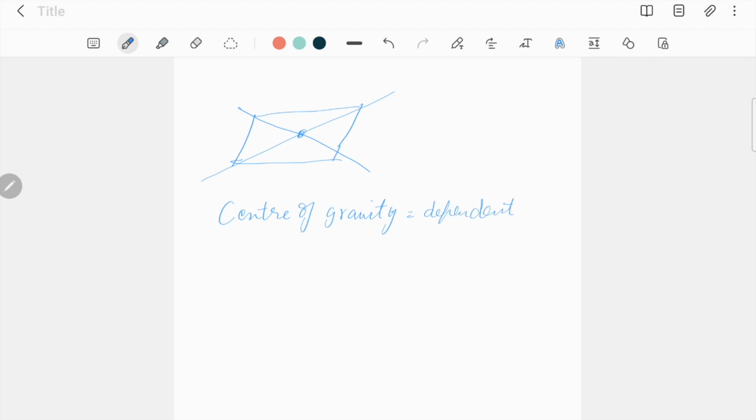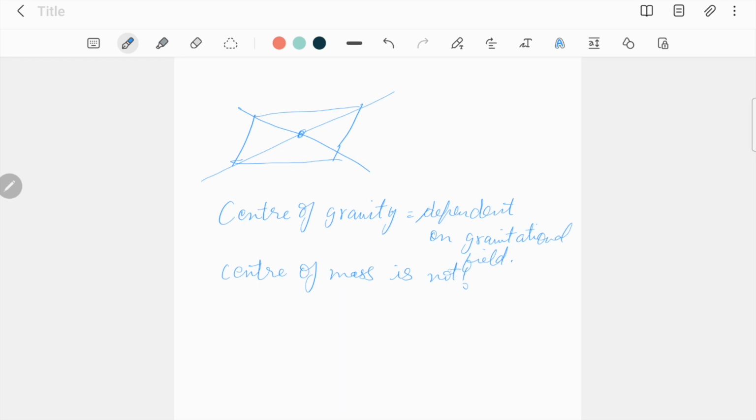We'll discuss further, but for now remember that it is dependent on the gravitational field, and obviously when we say the gravitational field, we're talking about the forces of gravity that are acting on an object. Whereas center of mass is not dependent on the gravitational field in any way.